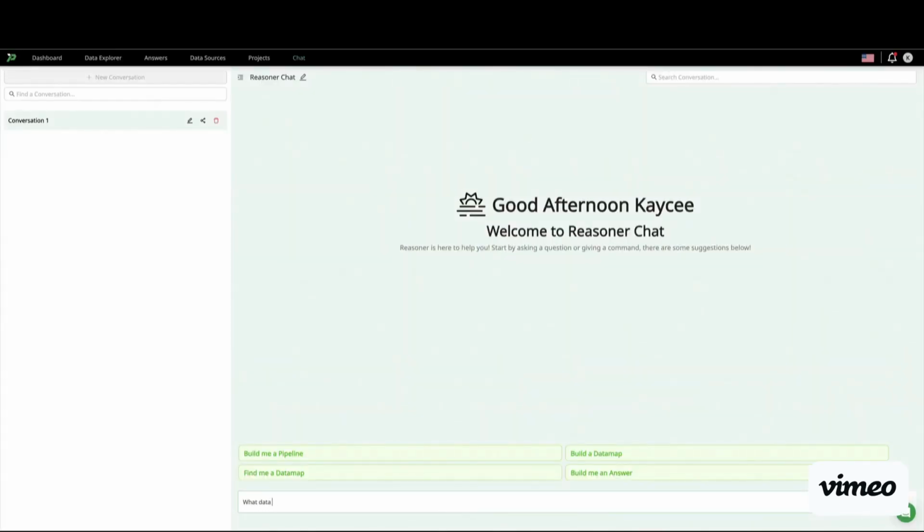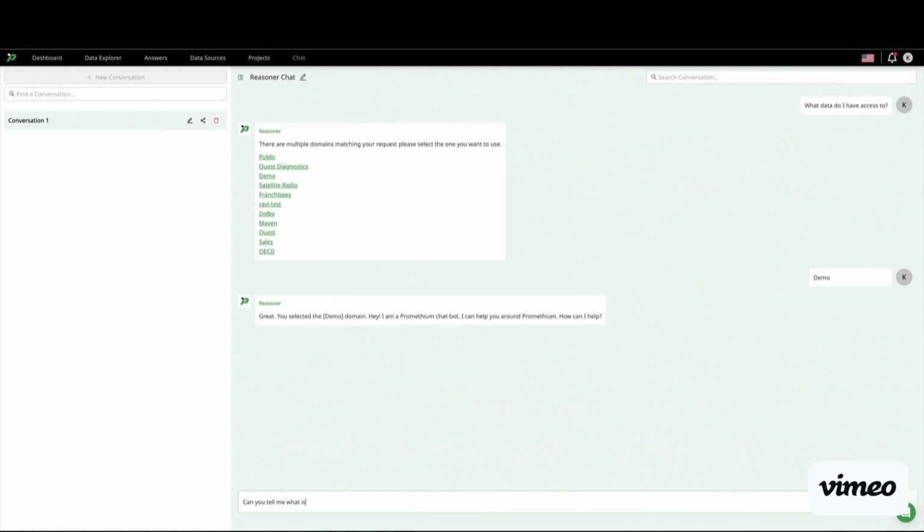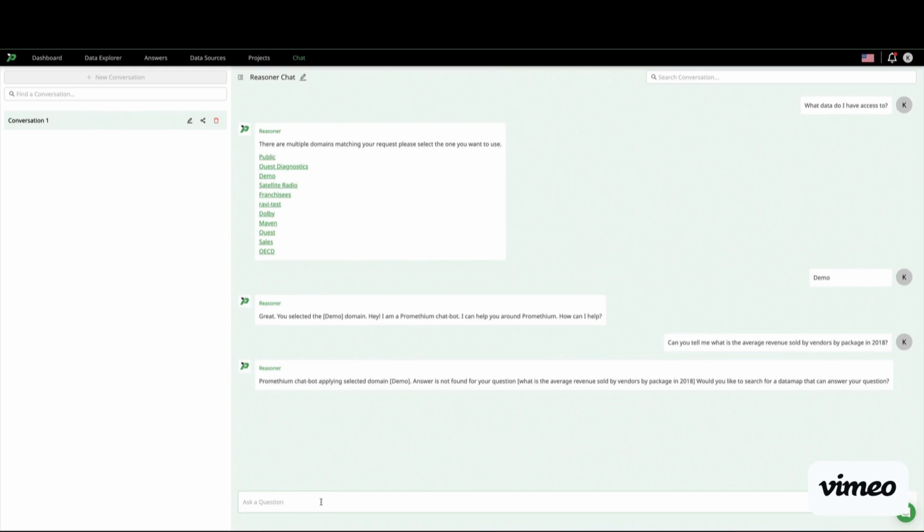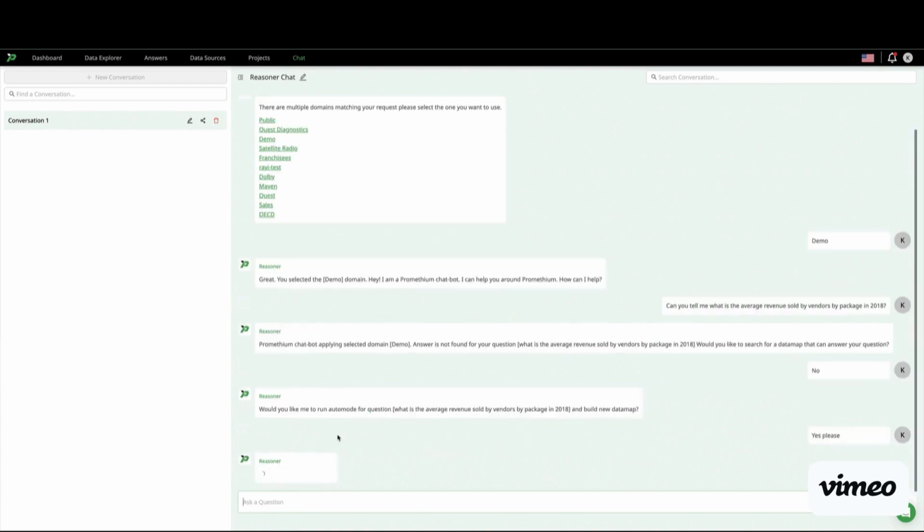You can look at Promethium's Gen AI chat in action. So now, instead of having to search or find tables and views and queries, I can simply ask the question using natural language. So I want to know, hey, what's the average revenue sold by vendors by package in 2018? If it doesn't exist, we'll say we couldn't find it from an answer perspective. We'll then ask you if you want to search it to see if anyone's built a data map. I can search, or I could say I want you to actually build this from scratch.